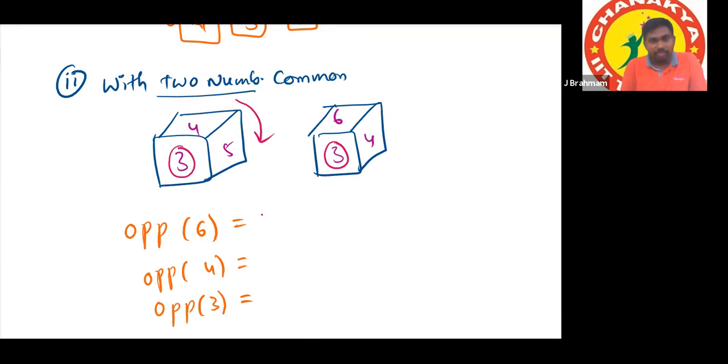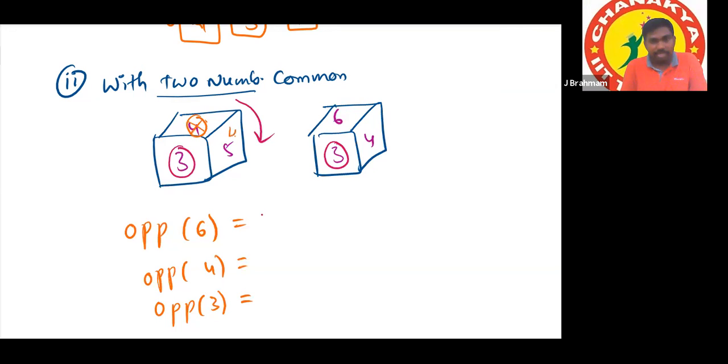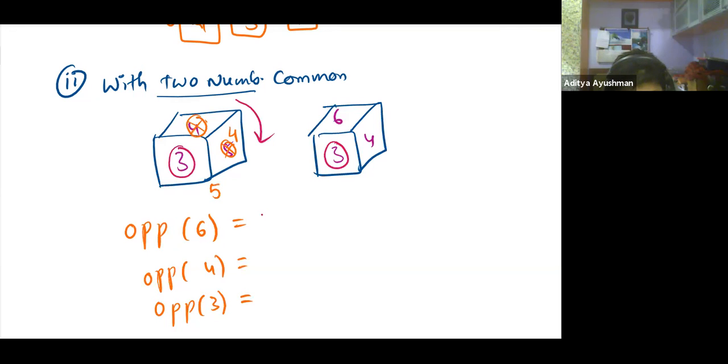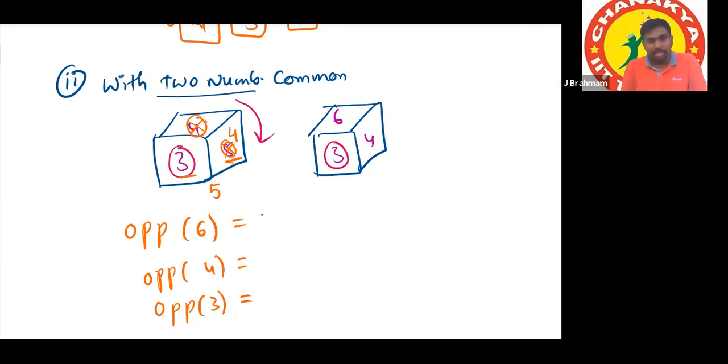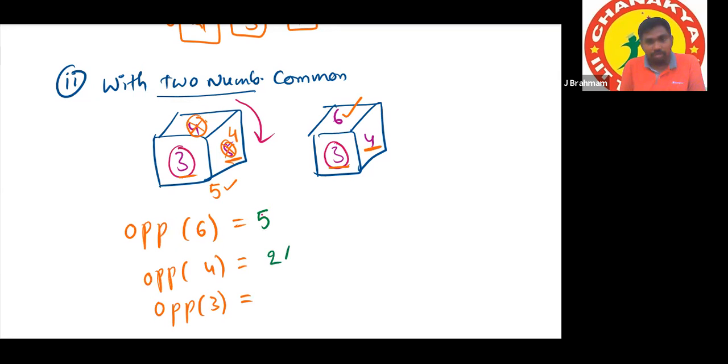After rotating 1 time, this 4 comes to the right side, it will not be on the top, and 5 will be on the bottom. So now see, for the same dice, 3 and 4 on the right side, here also 3 and 4 on the right side. Top number is 6, bottom number is 5. Those two are opposite. 6 and 5 are opposite. So what about 4? Opposite to 4 is 2 or 1. Why can we not confirm any one between these two?